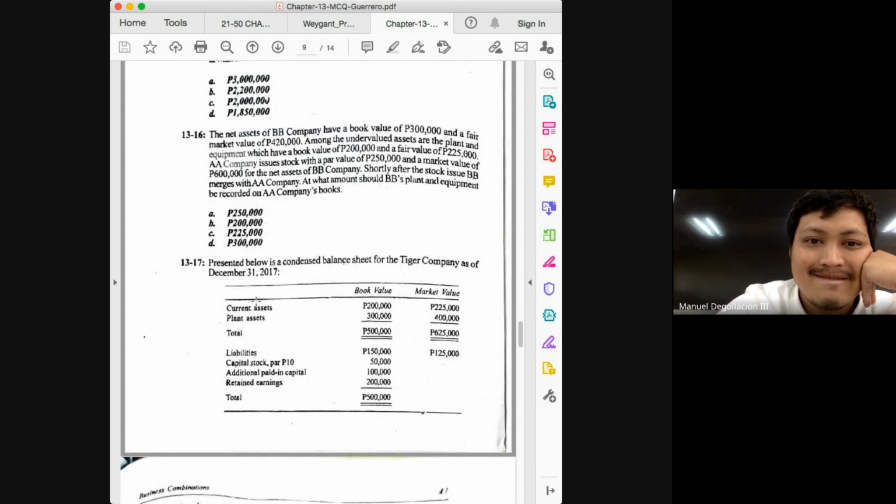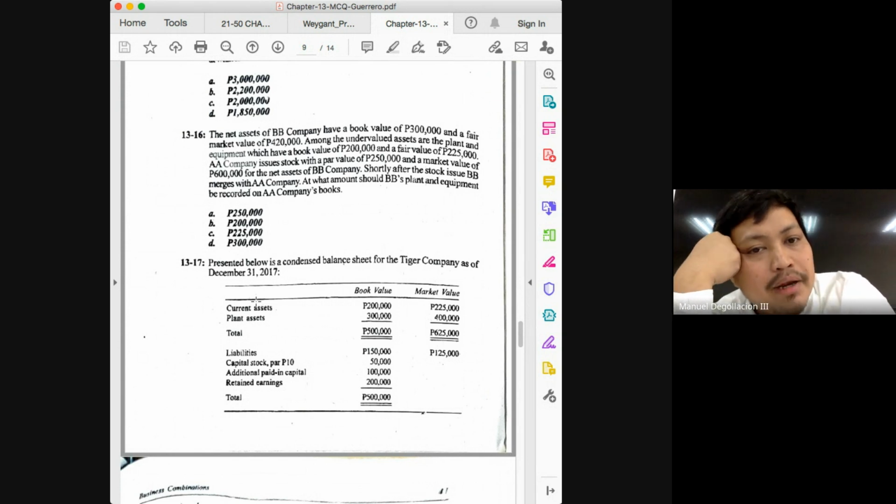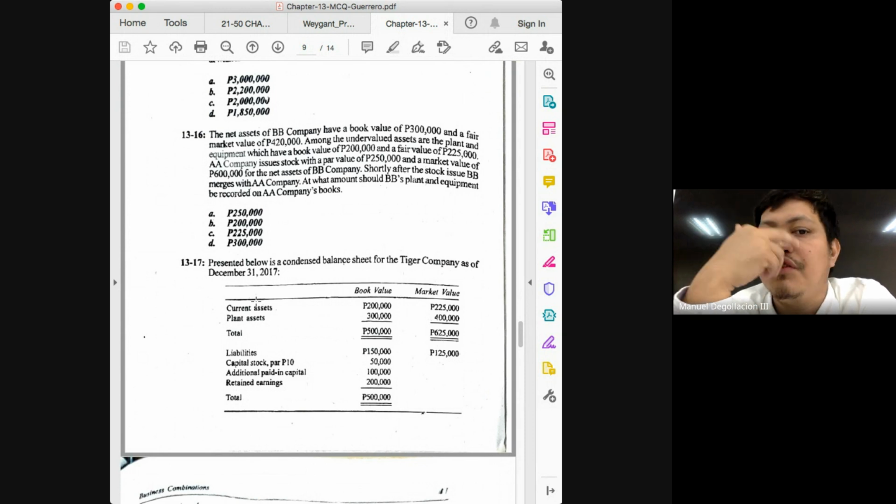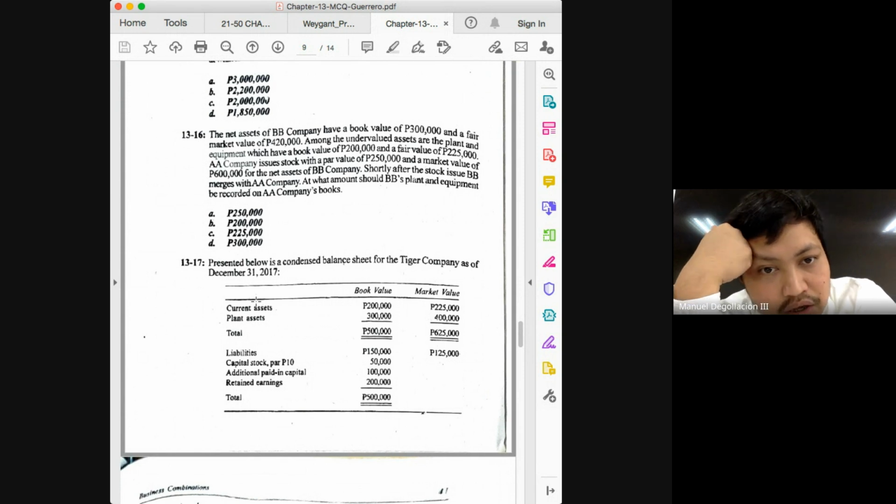Problem 16. Question here is, at what amount should BB's plant and equipment be recorded on AA company's books? So based on this question, I can conclude that BB should be the acquiree while AA is the acquirer. What happened? The net assets of BB company have a book value of 300 and a fair market value of 420. Among the undervalued assets are the plant and equipment, which have a book value of 200,000 and a fair value of 225. AA company issues stock with a par value of 250 and a market value of 600 for the net assets of BB.